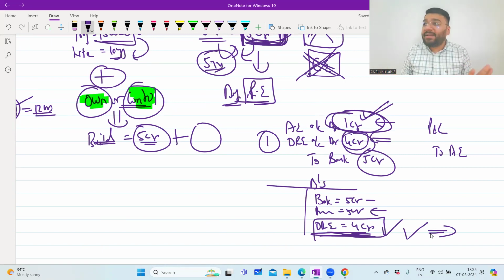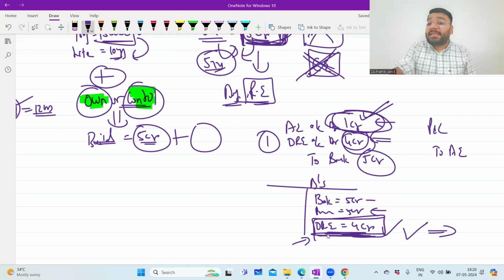This is sitting on the asset side, but this asset is not a real asset. Now let's suppose at home your dad has a lot of properties. Look at the confidence your dad will have. "I am the Raja of so many properties." He'll have a lot of pride in it, because when he sells a property, whenever he wants, he can encash a lot of money. But can you sell this deferred revenue expenditure anywhere in the market? So even though this is sitting on the asset side, this is a dummy asset. This is called a fictitious asset, a fake asset. In future, this is not of any help to me.